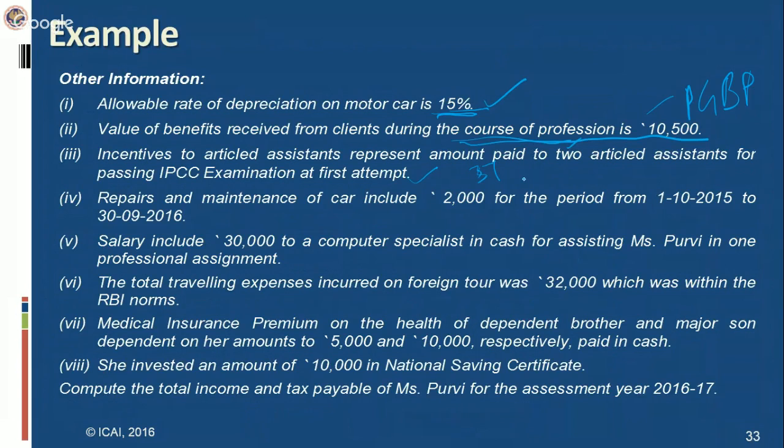But of course, you have to make a note of it. You have to give a note to it that it is an allowable expenditure by virtue of provision of section 37. Then repairs and maintenance of car include 2000 for the period of 1/10/2015 and 39.